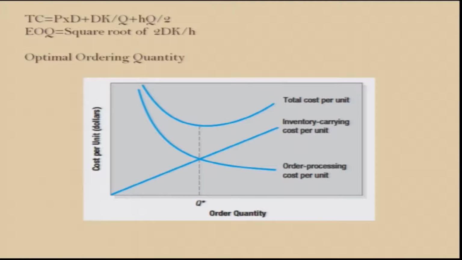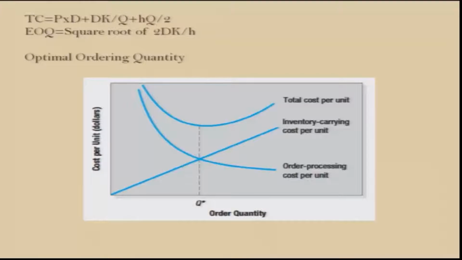But you can understand this economic order quantity very well by looking at this graph in front of you. As you see, inventory carrying cost, that means every unit that you are storing, will vary proportionately with the number of items being ordered. So, it is a linear relation, because more units carried means more storage space, more air conditioning, more expenses.